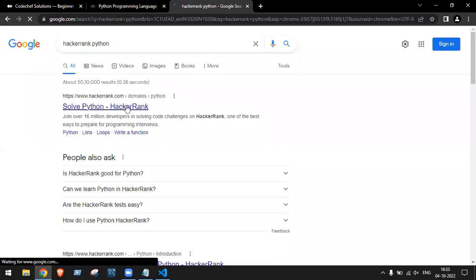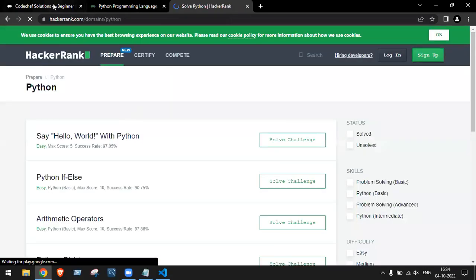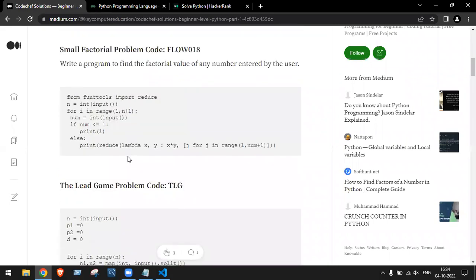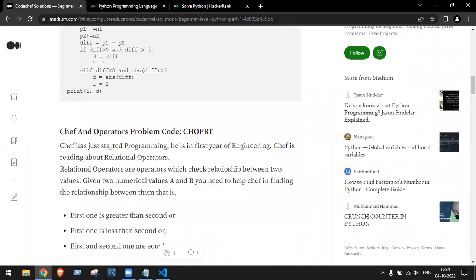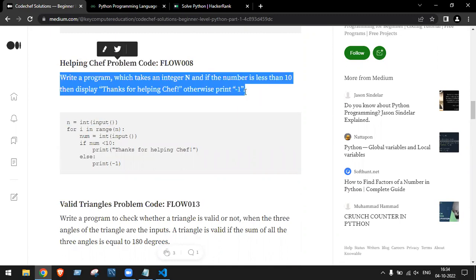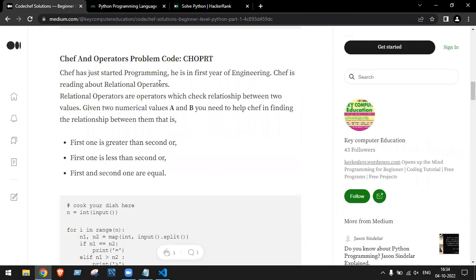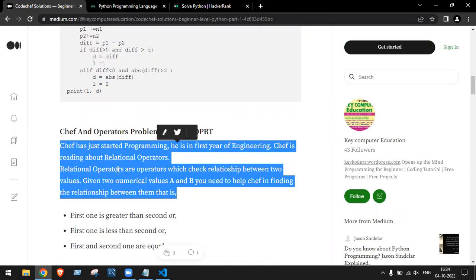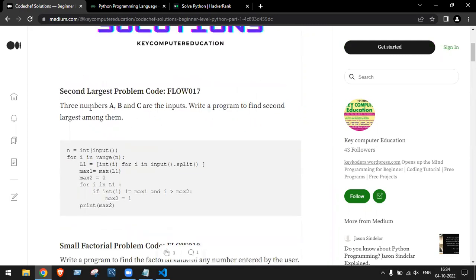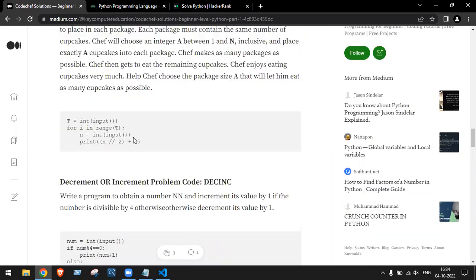Mostly your coding questions are going to come from here, like second largest program code, small factorial program, lead program code, chef and operators, problem code, helping chef. Don't think about this question here. Read this question first of all. Factorial or largest numbers, questions like this will be coming in the exam.